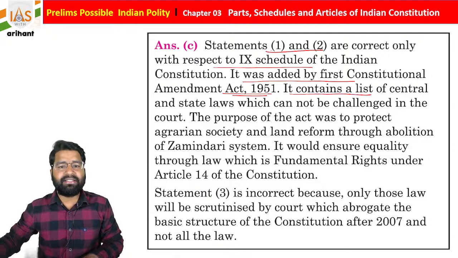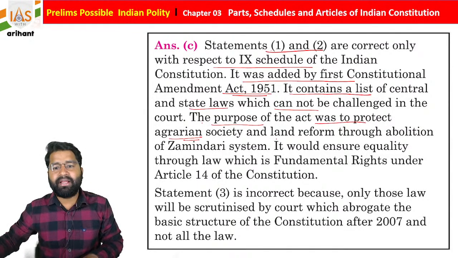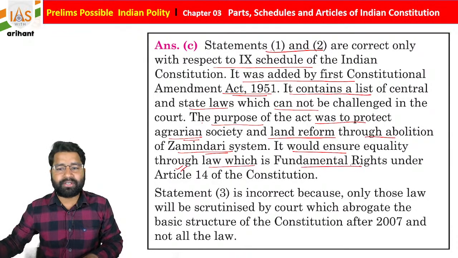It contains a list of central and state laws which cannot be challenged in court. The purpose of the act was to protect the agrarian society and land reform through the abolition of the Zamindari system. It would ensure equality before law, which is a fundamental right under Article 14 of the Indian Constitution.